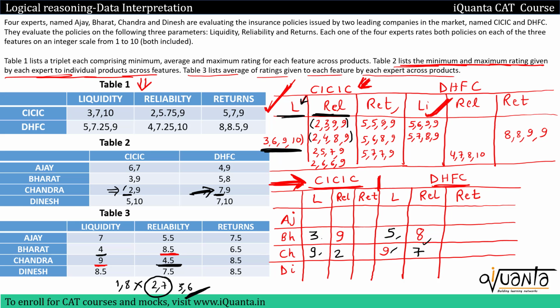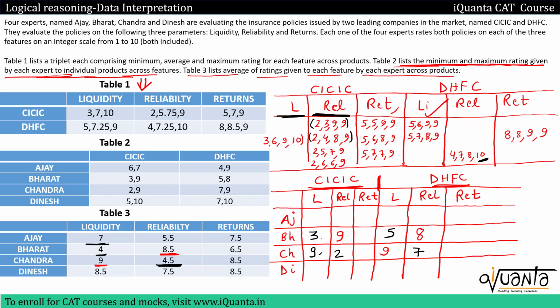So now can I eliminate any pair from table number 1, the table above? Here we have 8, 7. So DHFC reliability, we already have only one pair. Then reliability in CICIC, we have 2, 9 in all the pairs. We cannot remove any pair.